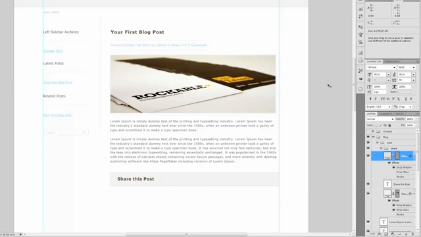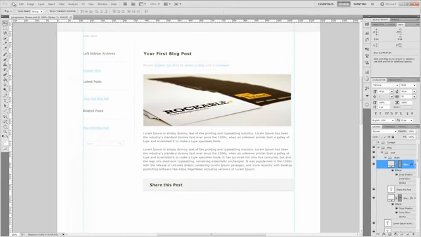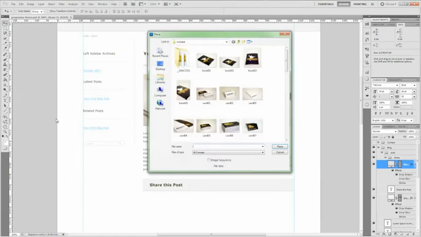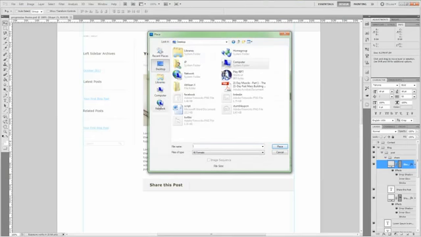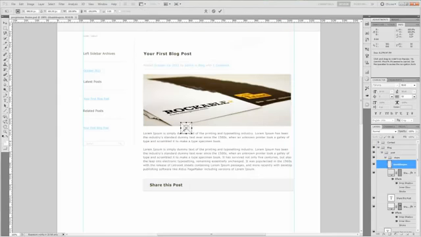All right. So there should be some icons in the folder, in the files that you downloaded, in the source files. So go ahead and grab those social icons. I'm going to grab mine. So go ahead and click place, and mine is actually on my desktop. Alright, so the first one I'm going to grab is the StumbleUpon here. Alright, and I'm going to move it to about right there, and I want my square to be about the same on top and bottom.